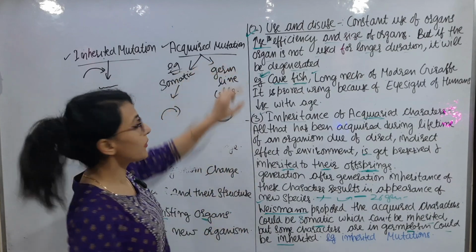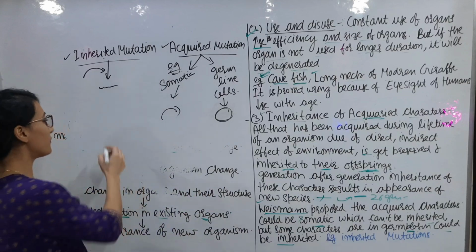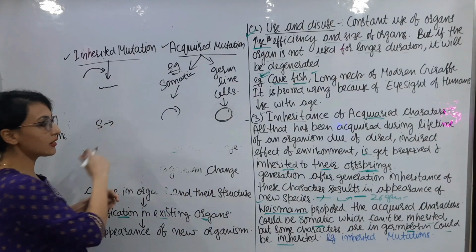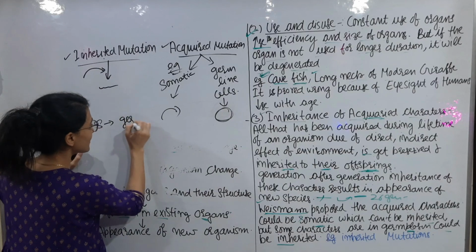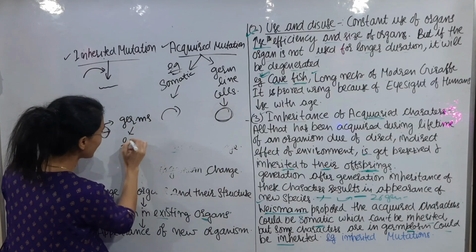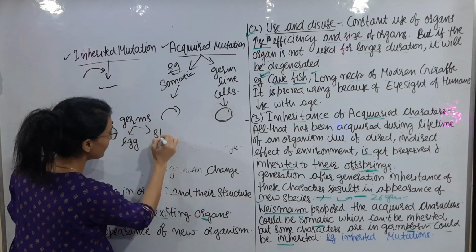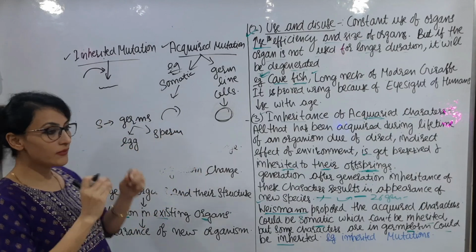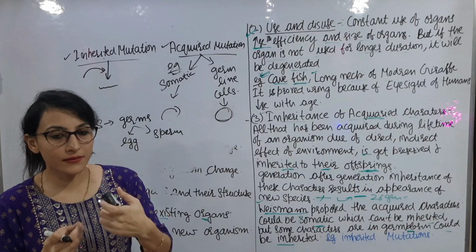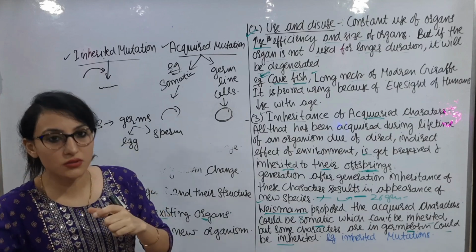So two types of cells are present in our body. First are the somatic cells. All the cells of the body are called somatic cells. Second are the germ cells. Germ cells are egg and sperm. If during the development of egg and sperm certain types of mutations develop, there is a chance that they get passed to the next generation.